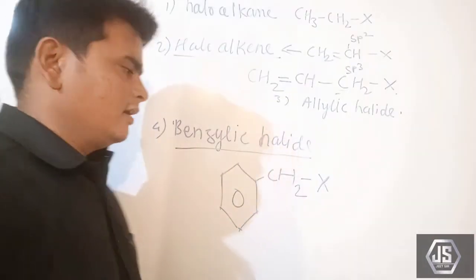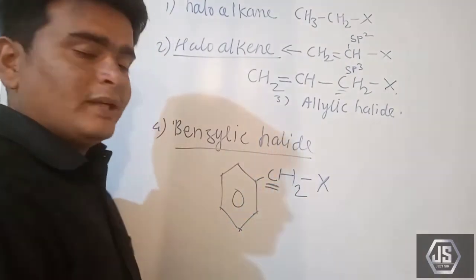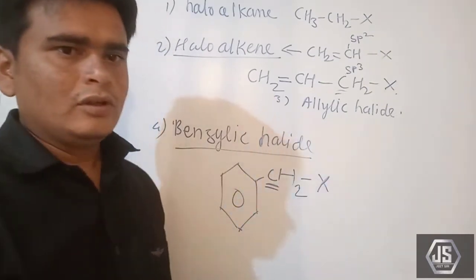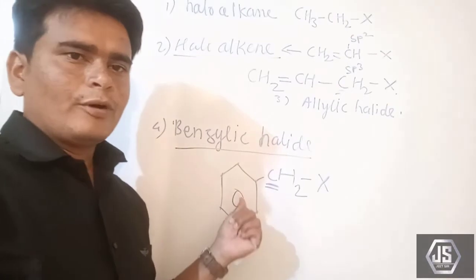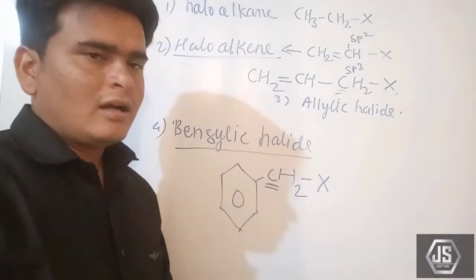The benzene ring is attached to a carbon, and the halogen is attached to that carbon atom which is bonded to the benzene ring. So this is called the benzylic halide.